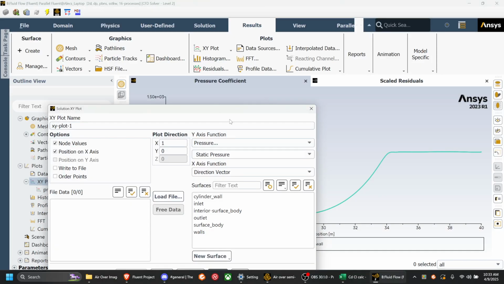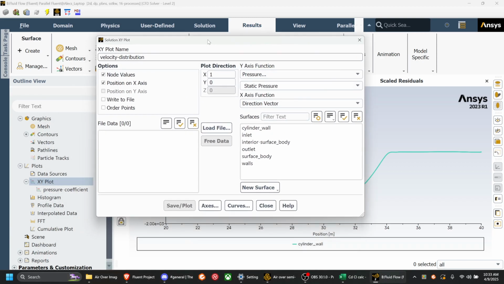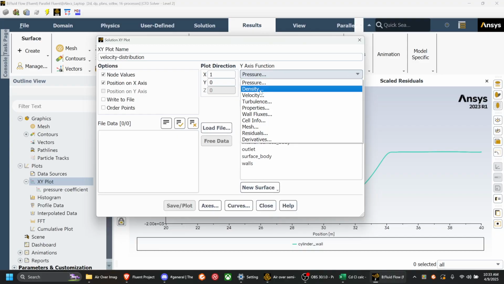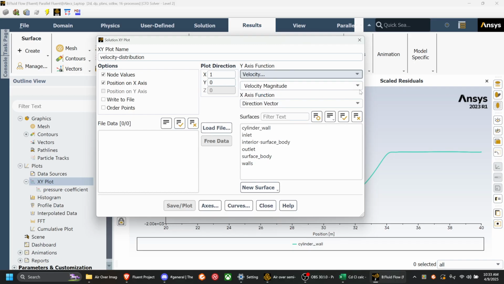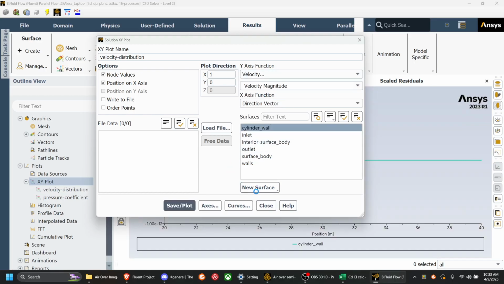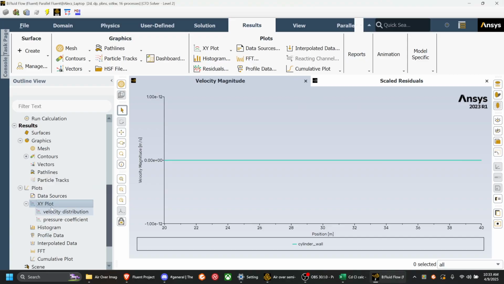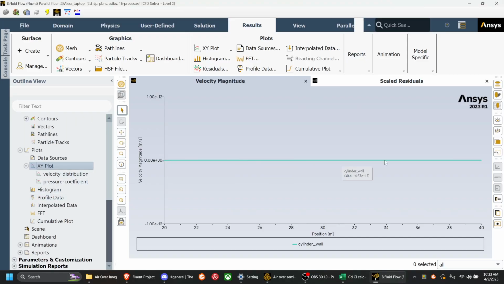The other plot that we need is the velocity distribution. And when I'm actually getting this data to work with, I will write to file in order points, and then it will give me an Excel to work with. But right now, since I'm just showing it to you, velocity magnitude on cylinder wall, and because this is viscous, it means that the velocity on the wall is always just zero because of this no-slip condition.